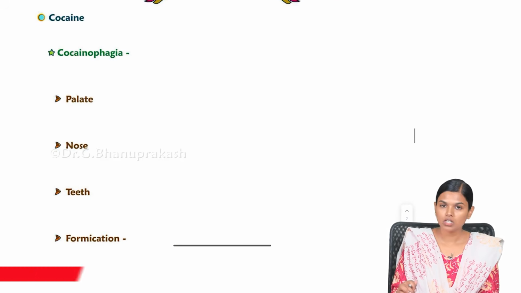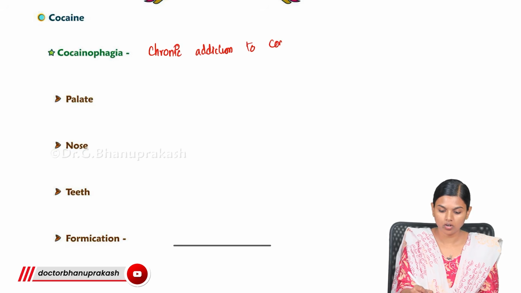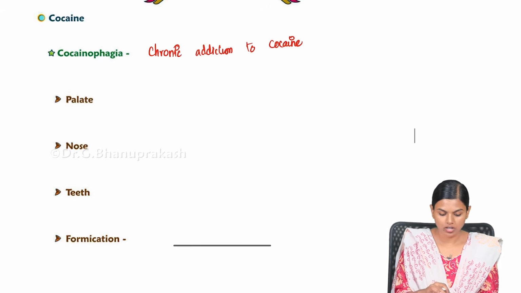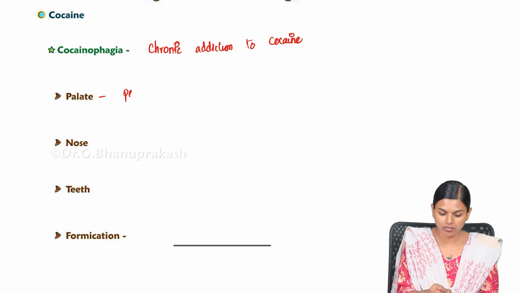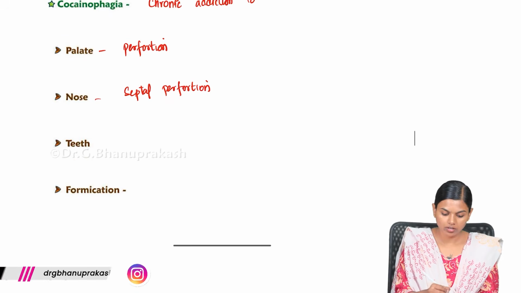Now, what is cocainophagia? This is chronic addiction to cocaine. This is known as cocainophagia. And in cocainophagia, you will be getting palate perforation, septal perforation in nose, and you will also get black colored teeth.